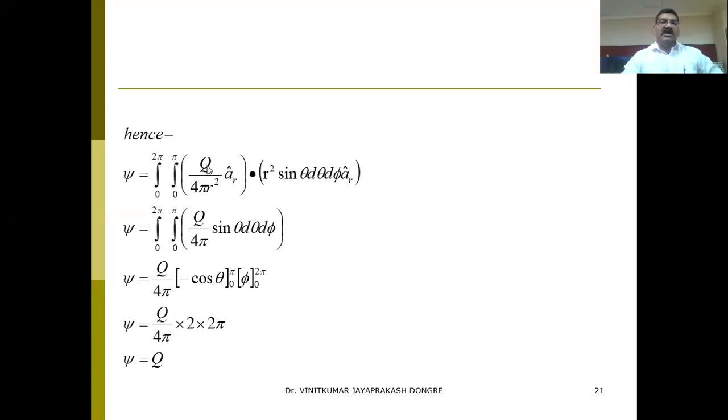So the remaining quantity you can put: Q upon 4 pi, and the 4 pi r square gets cancelled here, leaving sine theta d theta d phi. a_r will not be there because a_r dot a_r is 1, and r square gets cancelled. We know the limit of theta for the sphere is 0 to pi and the limit of phi is 0 to 2 pi.